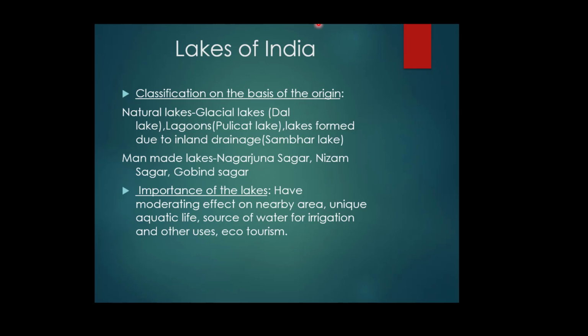And there are lakes formed due to inland drainage, like Sambhar Lake. Sambhar Lake is formed when an inland river discharges its water into it. There are also some man-made lakes like Nagarjuna Sagar, Nizam Sagar, Gobind Sagar, and Rana Pratap Sagar in the state of Rajasthan. These are the man-made lakes.